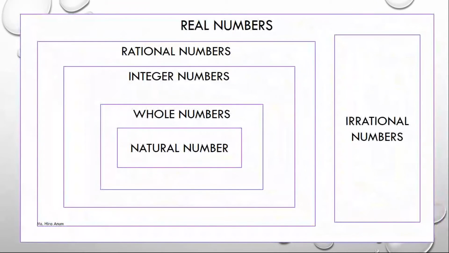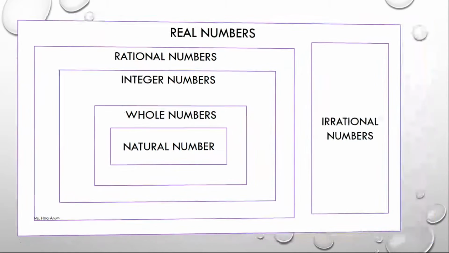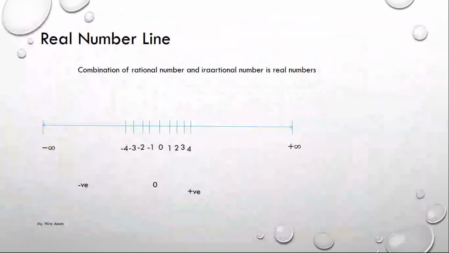Here is a graph. Natural numbers are a subset of whole numbers. Whole numbers are a subset of integers. Integers are a subset of rational numbers. Rational numbers and irrational numbers make real numbers. Like we have a real number line. This is negative numbers, 0 and then positive numbers.